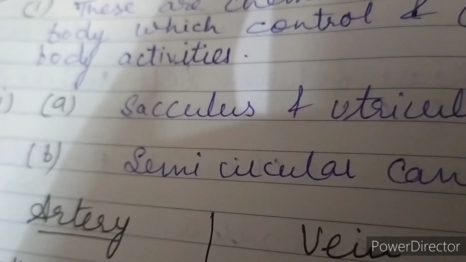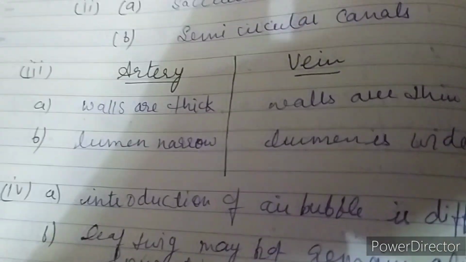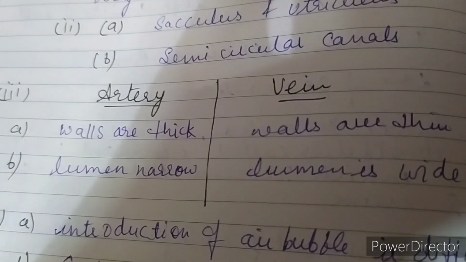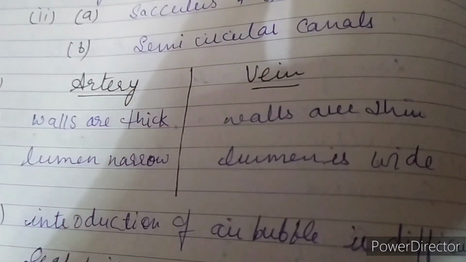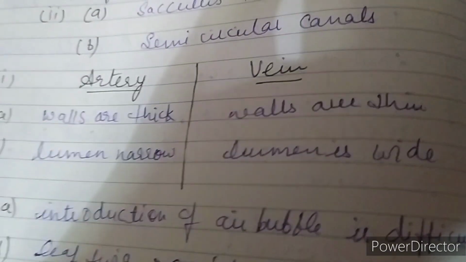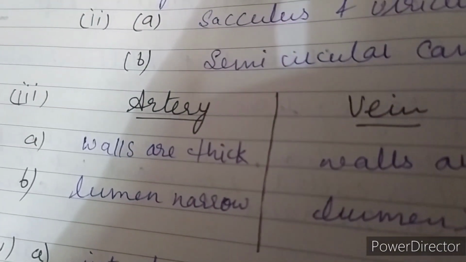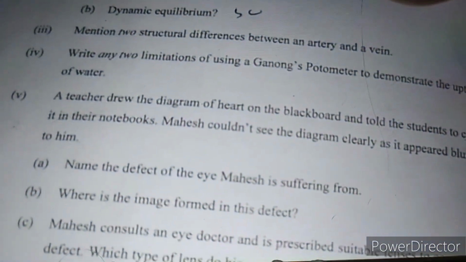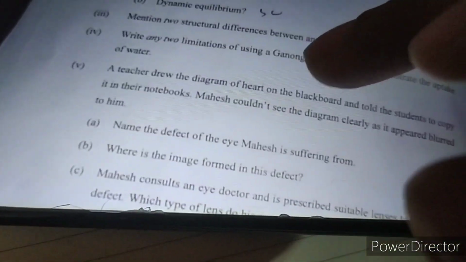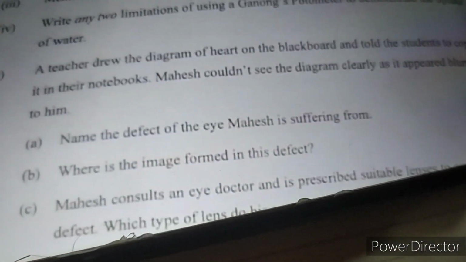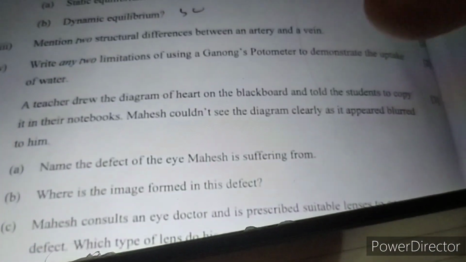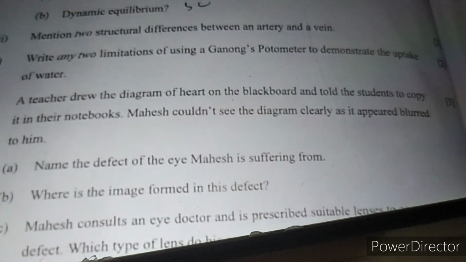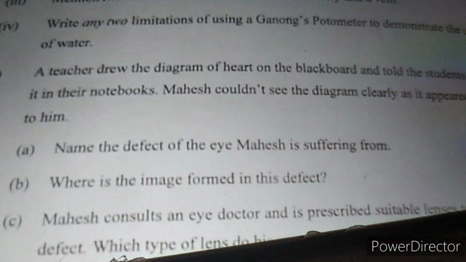Then you have to differentiate between artery and vein structurally. So the first difference is, walls of arteries are thick and walls of veins are thin. Lumen of artery is narrow and lumen of vein is wide. Next question is, what are the two limitations of Ganong's potometer? So one is, introduction of an air bubble in the Ganong's potometer is very difficult, and second, the shoot or leafy twig that we take is very fragile and may not live for a longer period of time.